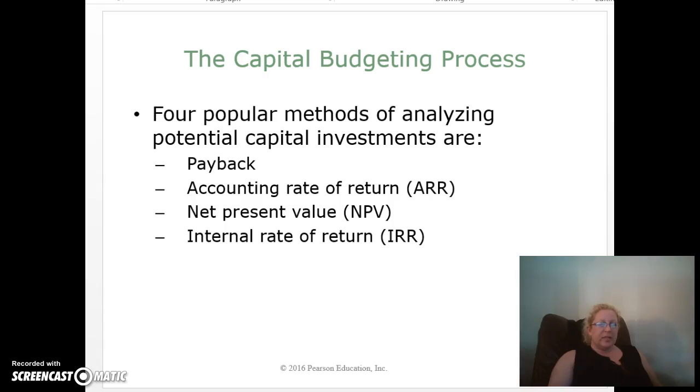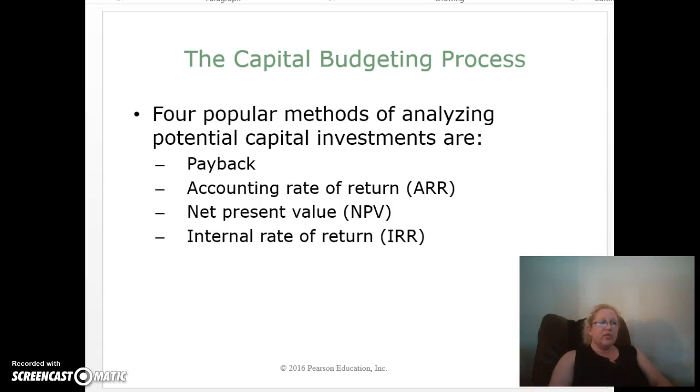The first 2 methods, payback and accounting rate of return, are fairly quick and easy, and they work well for capital investments that have a relatively short lifespan, such as computer equipment and software that may have a useful life of only 3 to 5 years. Payback and accounting rate of return are also used to screen potential investments from those that are less desirable. Payback provides management with valuable information on how fast the cash invested will be recouped. The accounting rate of return shows the effect of the investment on the company's accrual-based income.